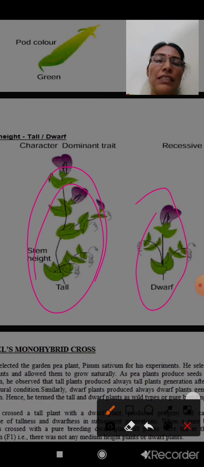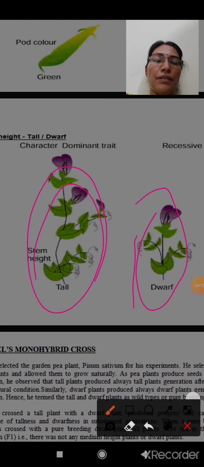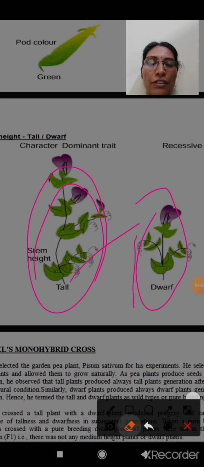So that is the nature of the plant. Tallness and dwarfness are two contrasting characters of the pea plant. How some plants are tall and some are short, dwarf.